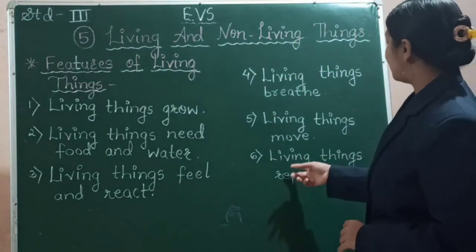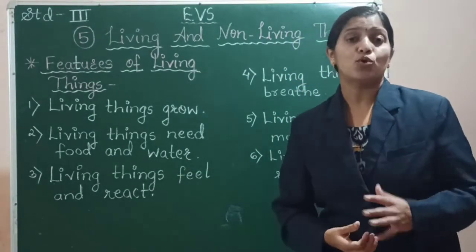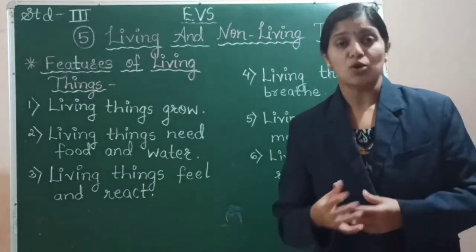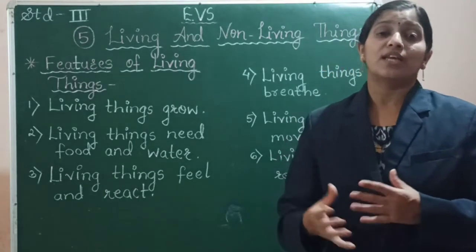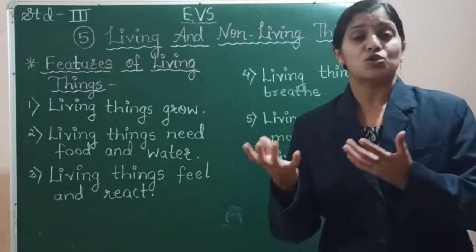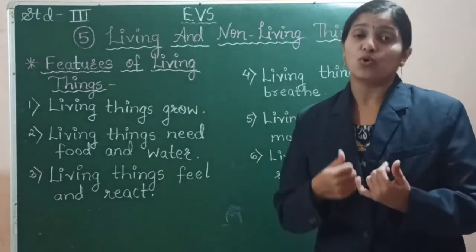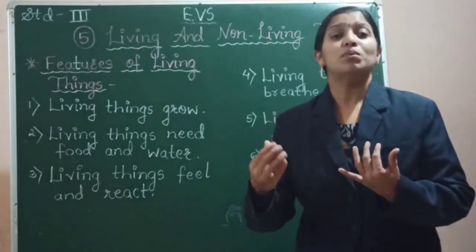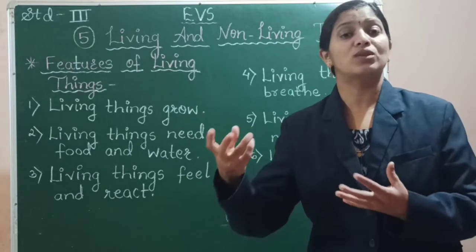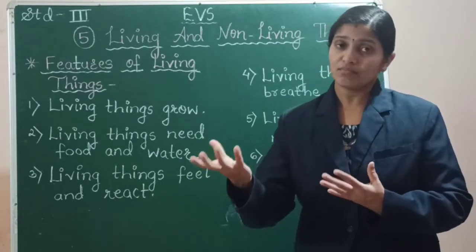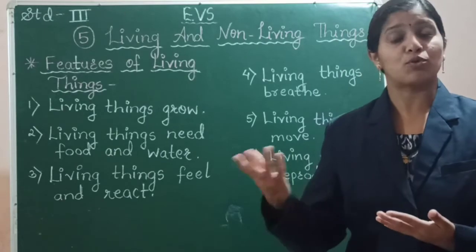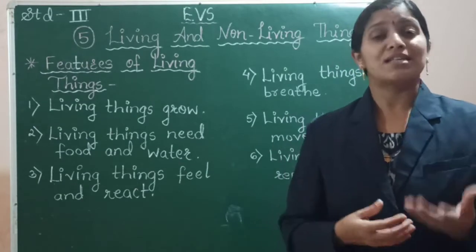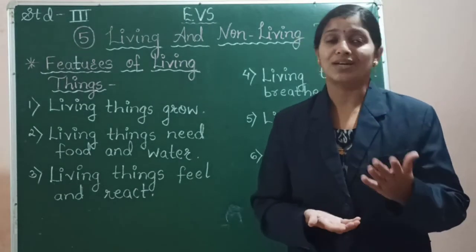Okay, the next is living things reproduce. Reproduce means giving birth to young ones of the same type. All the living things give birth to their small ones of their type. Human beings give birth to a small baby. Plants give birth to small plants with the help of seeds. In animals, some animals lay eggs, while some animals give direct birth to the young ones.